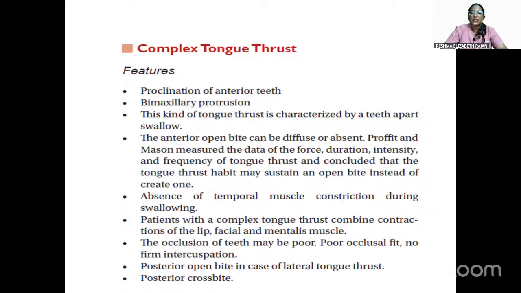The features are proclination of anterior teeth, bimaxillary protrusion, teeth apart swallow, absence of temporal muscle contraction, and also they will have a contraction of the lip, facial and mentalis muscle. Occlusion of the teeth will be poor, posterior open bite and posterior cross bite can be seen.